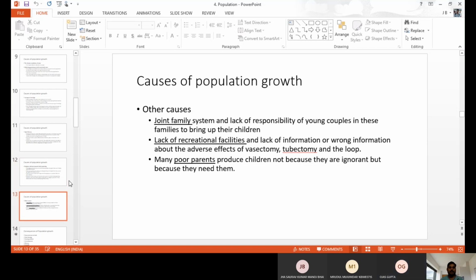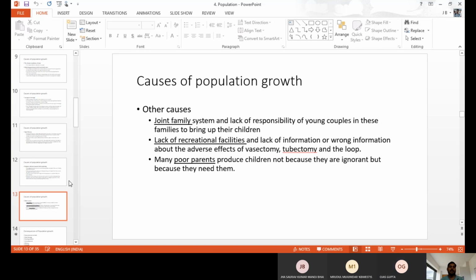Next, we have other causes like joint family, lack of recreational facilities, and poor parents. Like joint family, which I discussed yesterday also: when we have more members in the family, they do not feel fear about the children.